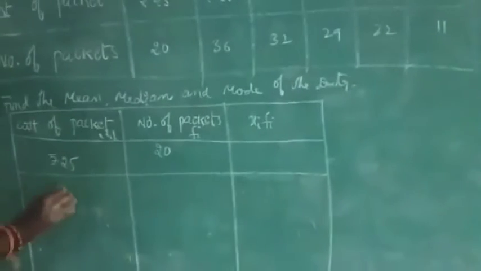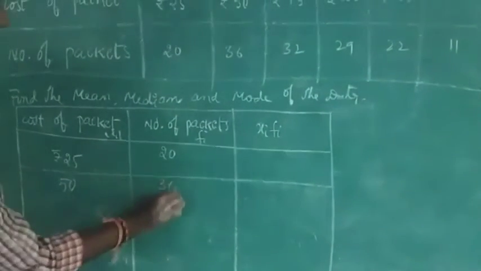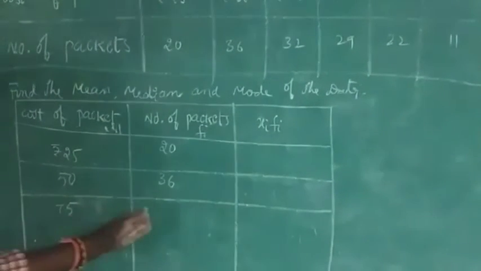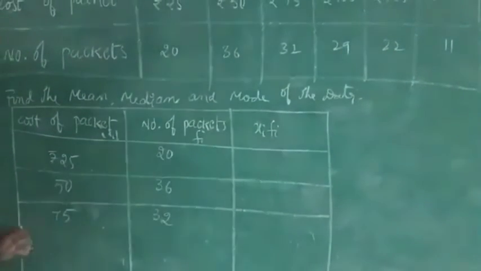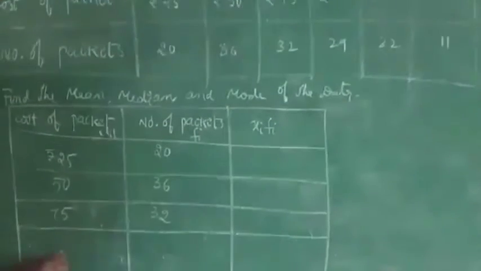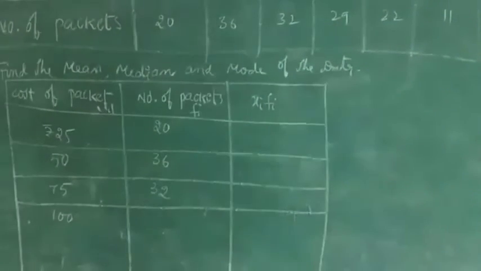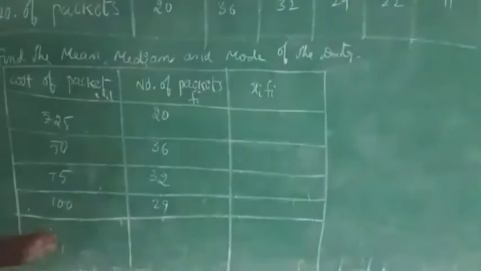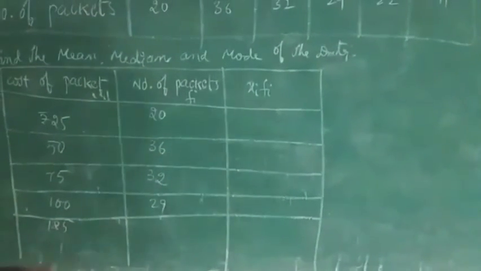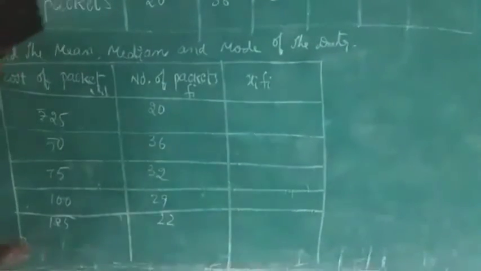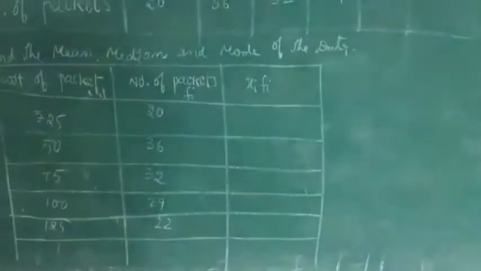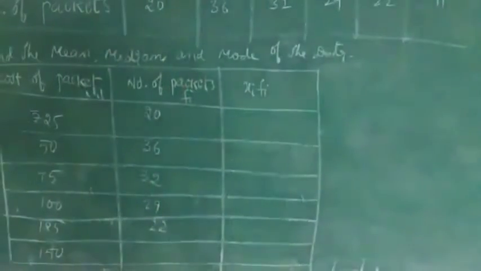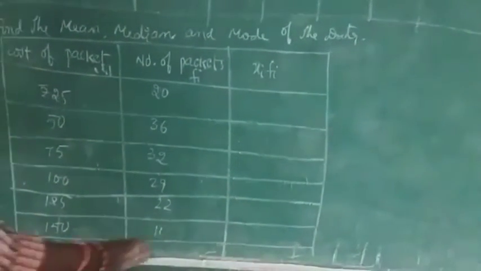The next 50, 36, then 75, 32, 100, 29, 125, 22, 150, 11.